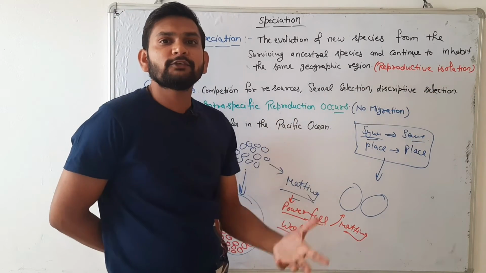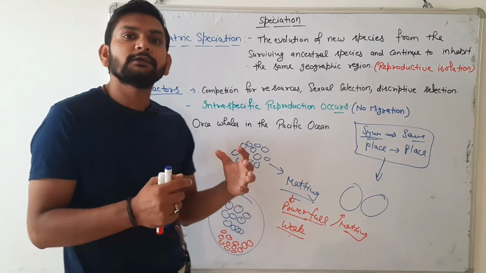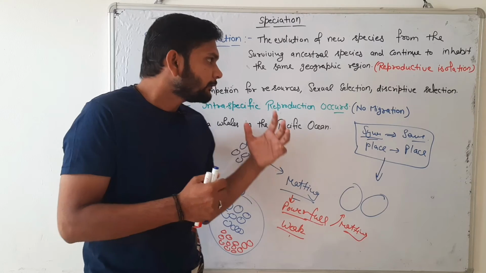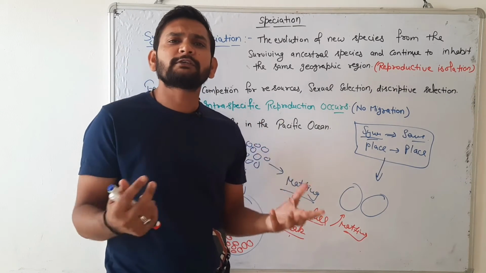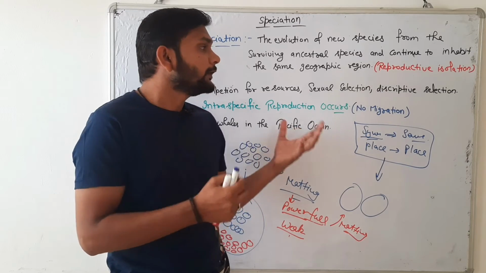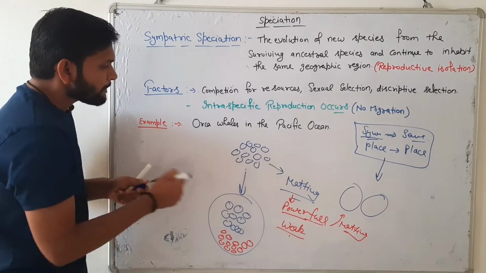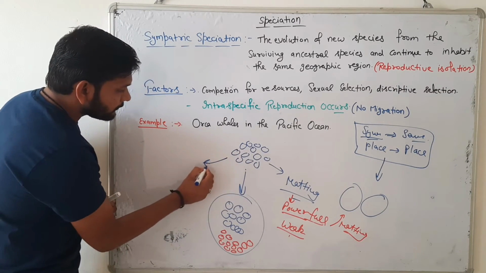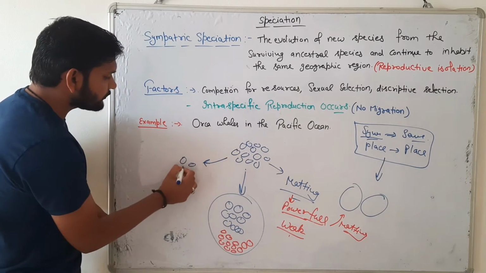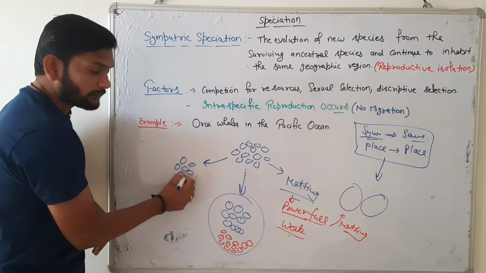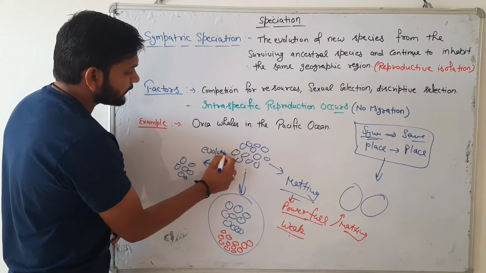Then there is disruptive selection. What is disruptive selection? It means a change in the genetic population. After some time some evolution occurs, a mutation occurs. The mutation does not occur in the whole species; one or two organisms get evolved after some time.